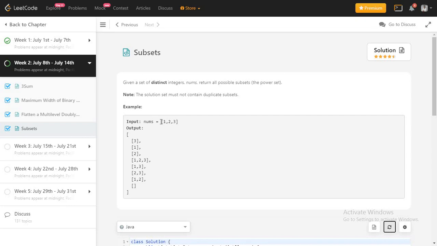So if you check the example, it's saying that for 1 2 3, these all are the possible combinations, right? But there is no duplicate. So if there is 1 3, then there is no duplicate 3 1, like that. And you need to also consider the blank subset, so a subset without any number. So in this case, you can see we can create 8 different unique subsets using 1 2 3. So that is the example you can see.